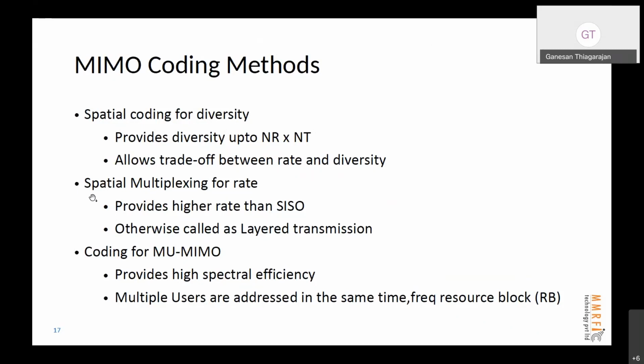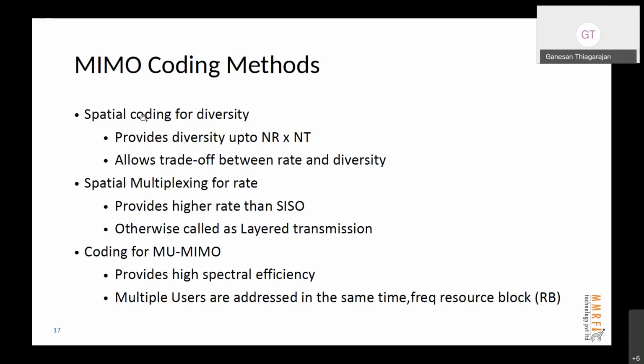Now, given the spatial multiplexing, I have 8 antennas, and let's say there are 2 users with 4 antennas each. So now the question is, how do I split the data rate across these 2 users? Can I simultaneously transmit to both? The answer is yes, and that is called multi-user MIMO. And again, that is one of the key features introduced in the 5G standard, as well as Wi-Fi 6, as well as the previous generation, 802.11ac.